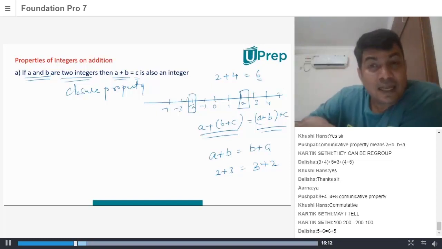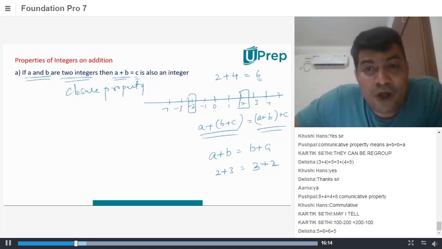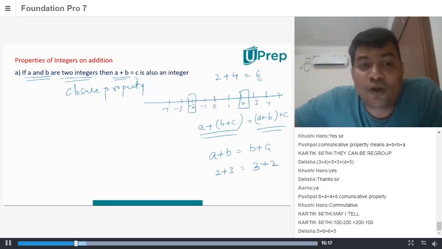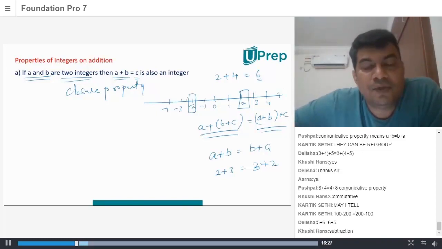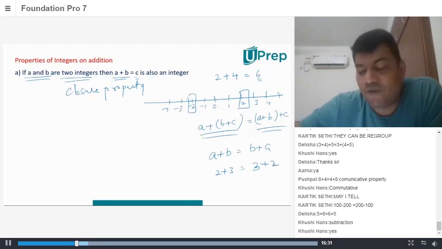Can you give me an example of something that doesn't hold good with commutative property, something that is not applicable? Subtraction and division. Very good. Wonderful.